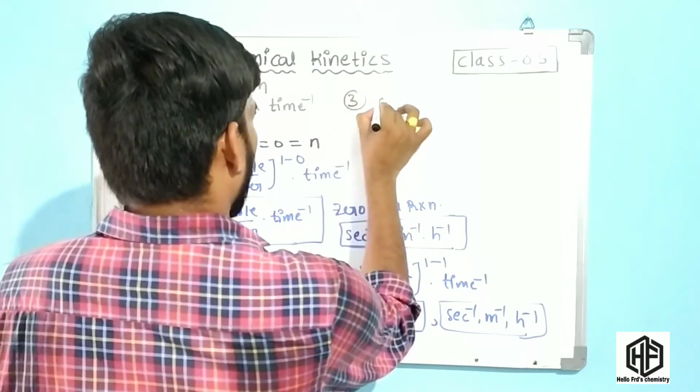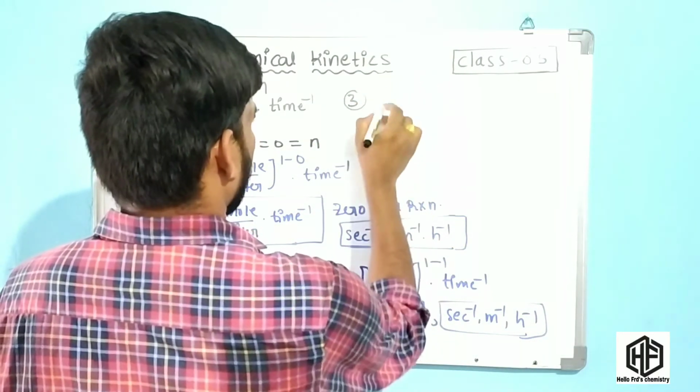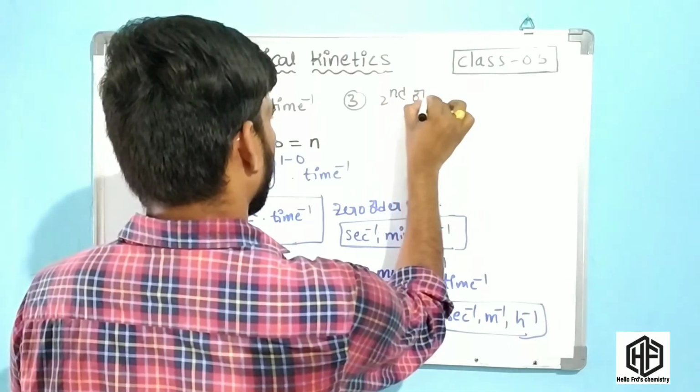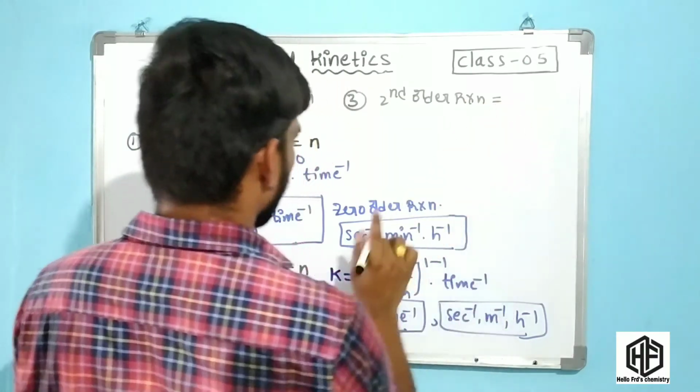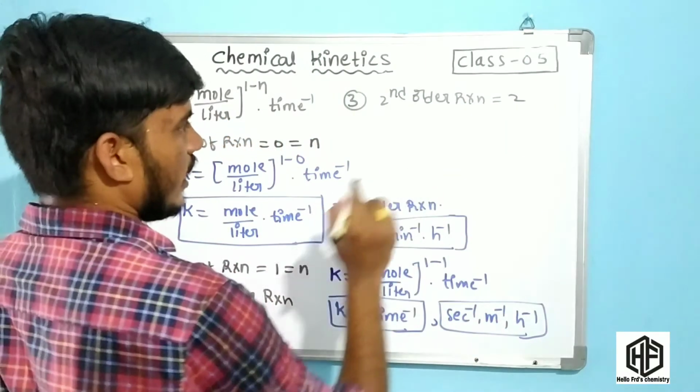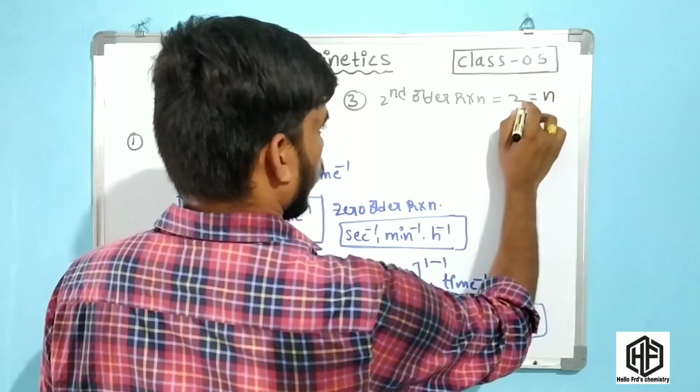the third one is the second order reaction. Friends, you know that for a second order reaction the n value is 2. Now n is equal to 2.